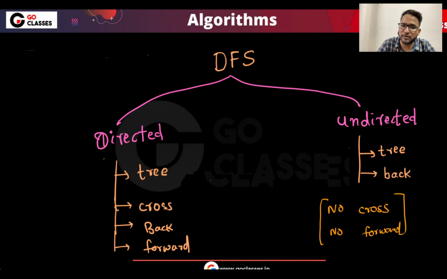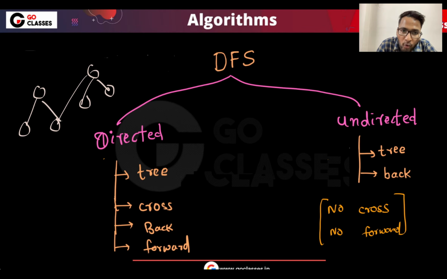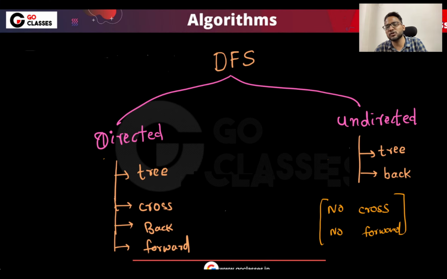And cross edge is not possible because, let's suppose this kind of edge is there, then obviously you will go from here, because everything is reachable from everyone. In case of an undirected graph, it is not like that something is not reachable, so it would have become a cross edge, right? It will not become a cross edge in case of an undirected graph. That's the point. So that's why in case of an undirected graph there will be no cross edge, because everything is reachable.